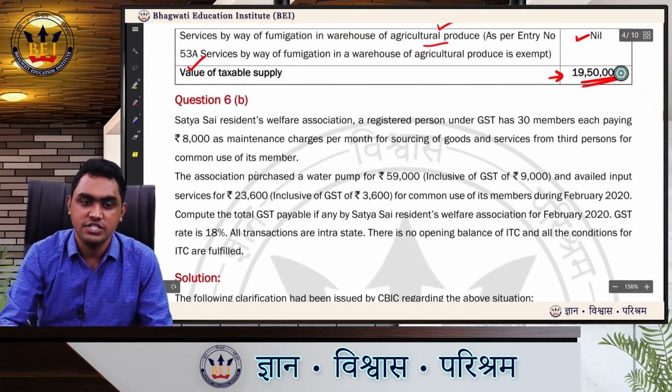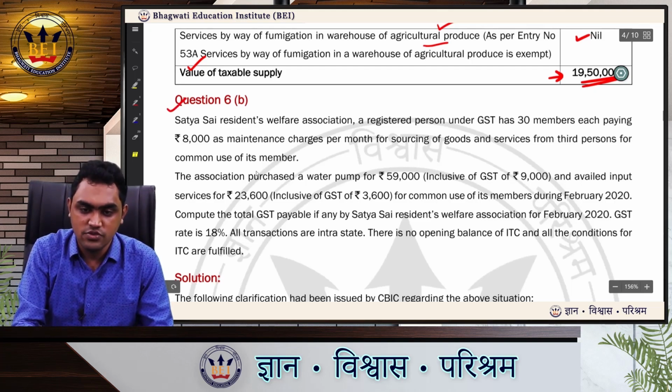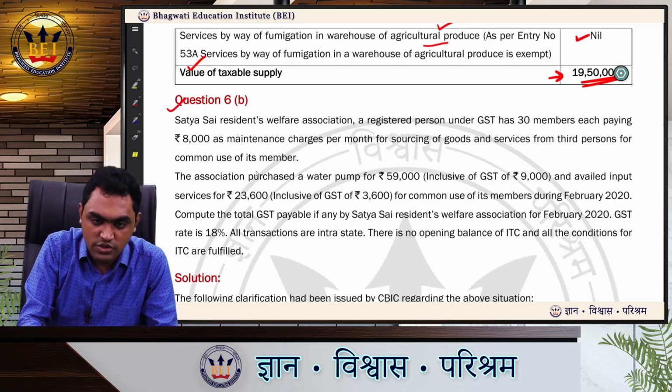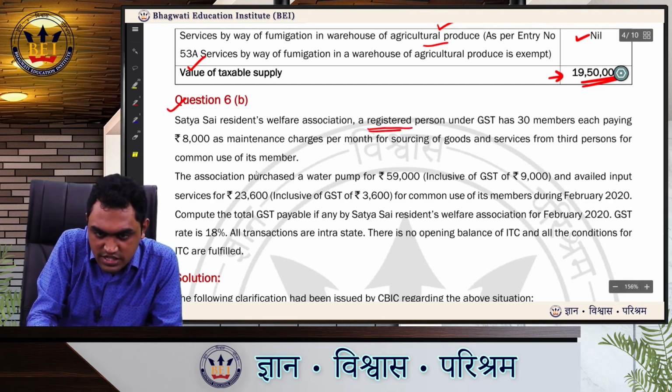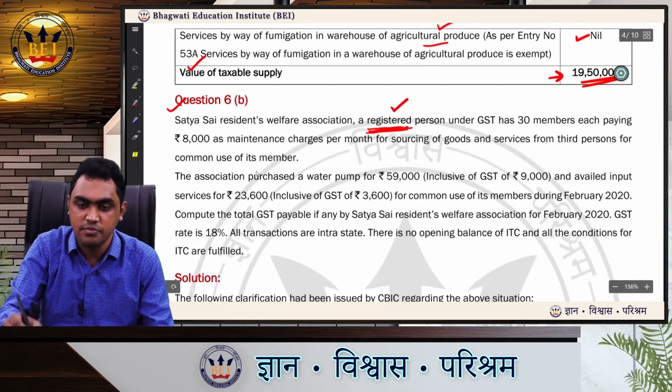Next, let us see question number 6B. Satya Sai Residents Welfare Association, a registered person under GST. So they have already given that this association is registered. So we don't have to check whether they are liable for registration or not. They have already given in the question that this person is a registered person.